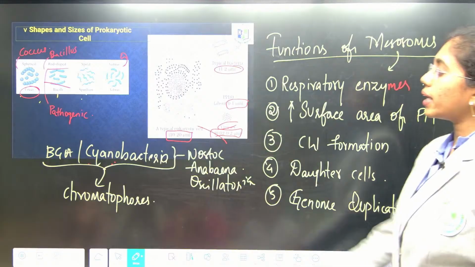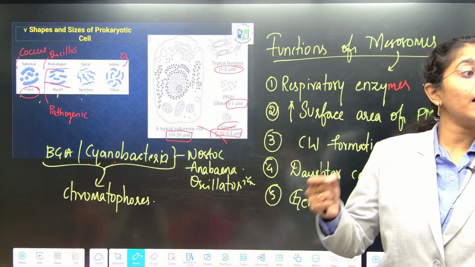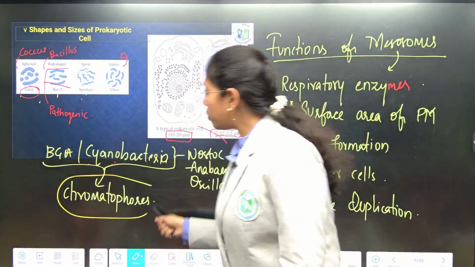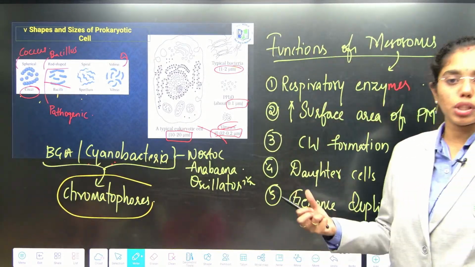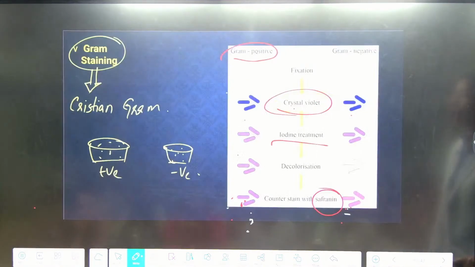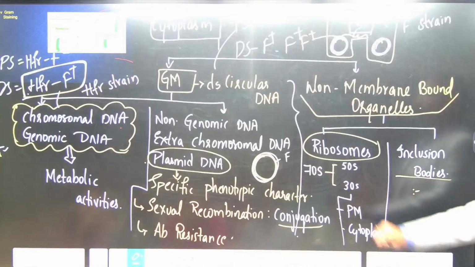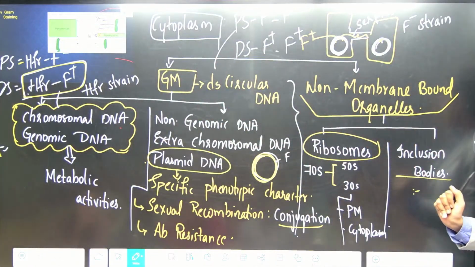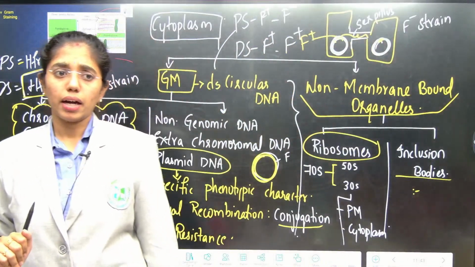And in few bacteria like blue-green algae and cyanobacteria, mesosomes consist of the colored pigments known as what? Chromatophores, which also consist of the photosystems, which will aid in the photosynthetic activity. Examples of cyanobacteria include Nostoc, Anabaena and Oscillatoria. And then we have also looked into the cytoplasmic constituents, genetic material and non-membrane bound organelles. Genetic material is what type? Double stranded circular.